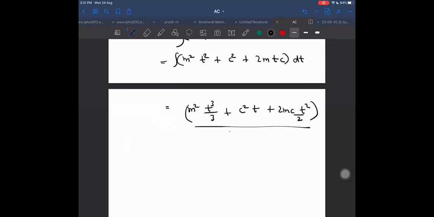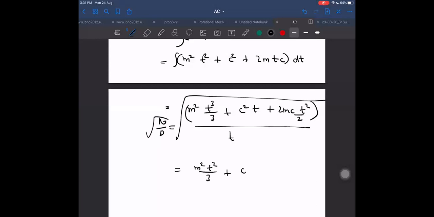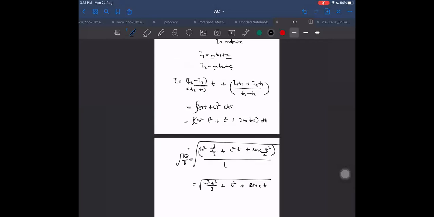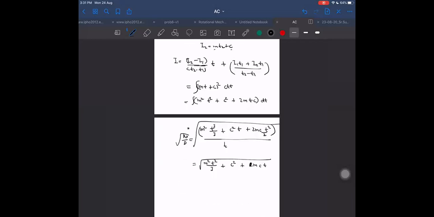Divide by time. If I take numerator by denominator, then under the root, m square t square. Also, you have to substitute, sir, from T1 to T2. Limits also, yes. Oh, I forgot that limits substitution.